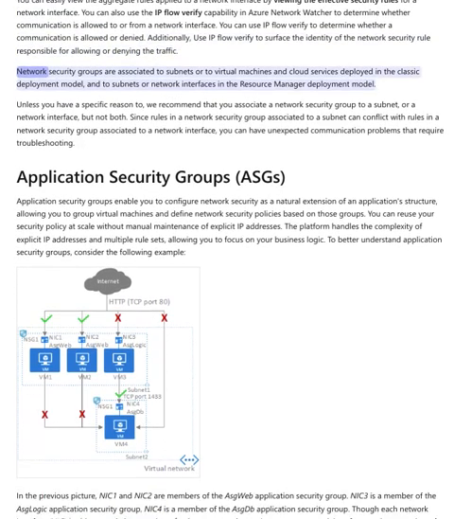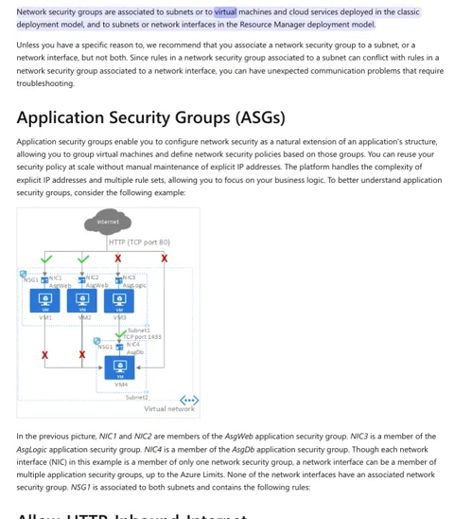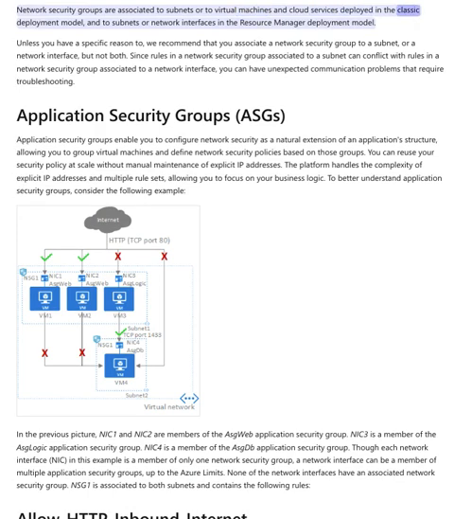Network security groups are associated to subnets or to virtual machines and cloud services deployed in the classic deployment model, and to subnets or network interfaces in the Resource Manager deployment model. Unless you have a specific reason to, we recommend that you associate a network security group to a subnet, or a network interface, but not both. Since rules in a network security group associated to a subnet can conflict with rules in a network security group associated to a network interface, you can have unexpected communication problems that require troubleshooting.